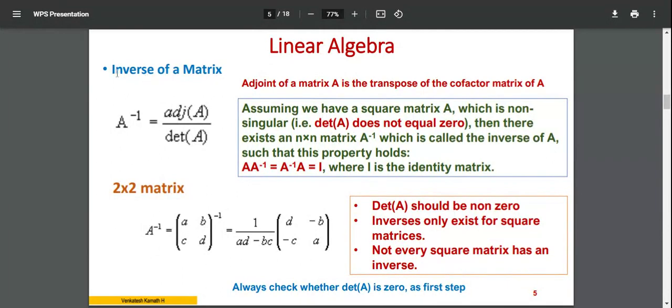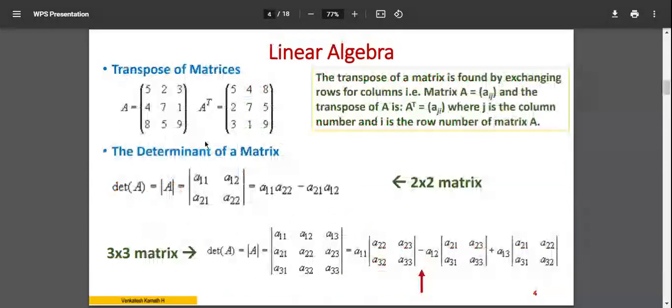Inverse of a matrix. You want to calculate the inverse of a matrix. Now this is required for some of the calculations. In the next slide, I'll show you where it is applicable. Inverse of a matrix, how do you calculate? You write it as A to the power minus 1, A inverse, and it is calculated as adjoint of A. Adjoint is a matrix that you modify in a particular way. So adjoint of a matrix divided by the determinant of that matrix, which you have to calculate. How to calculate the determinant, I have just explained, either for a 2 by 2 matrix or a 3 by 3 matrix.